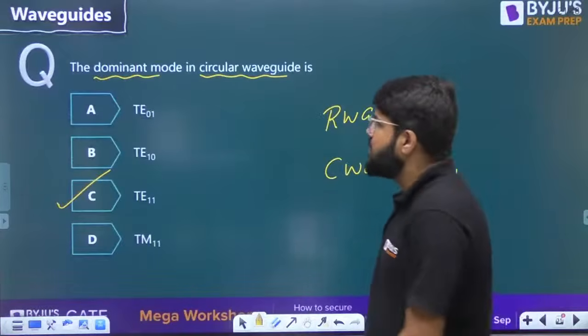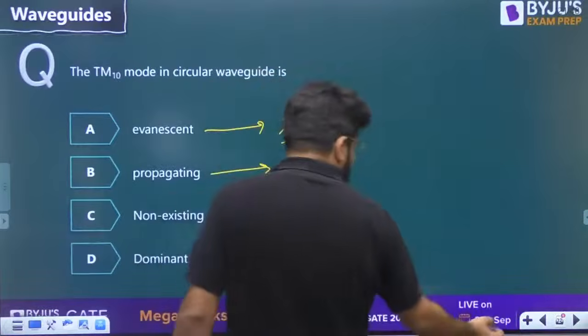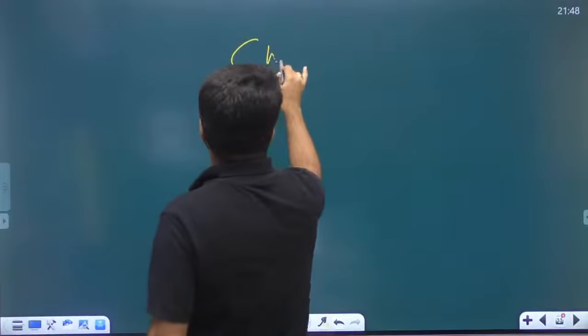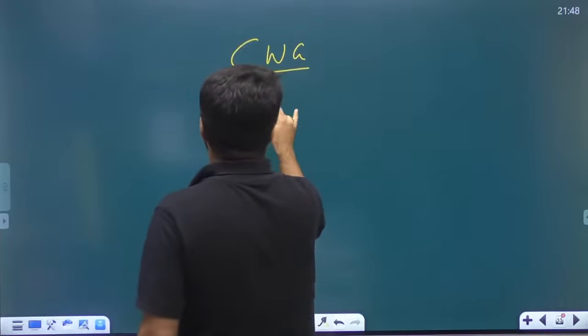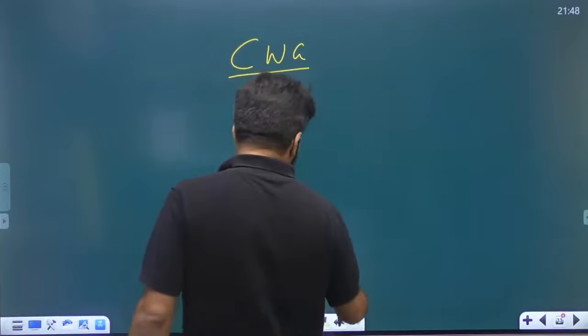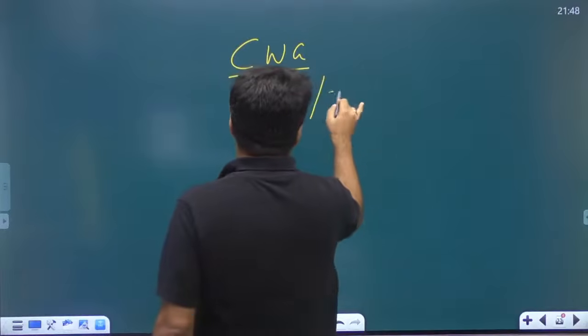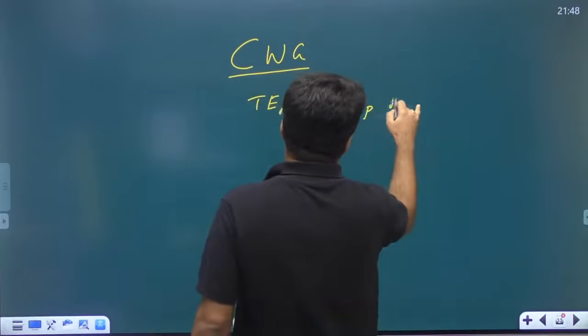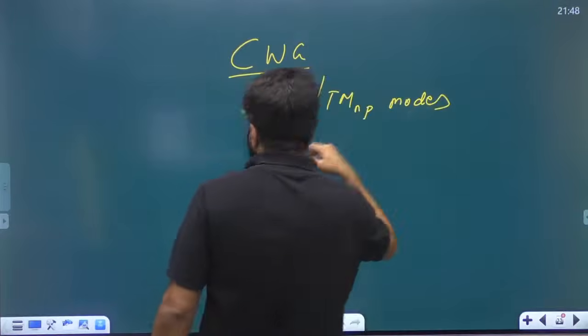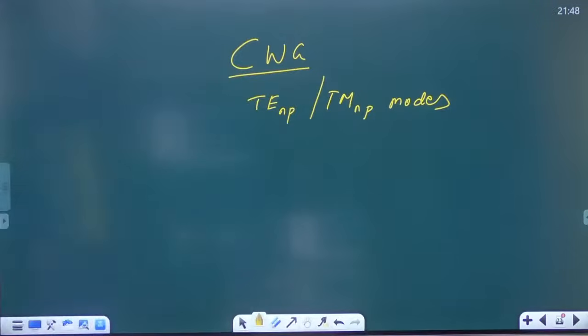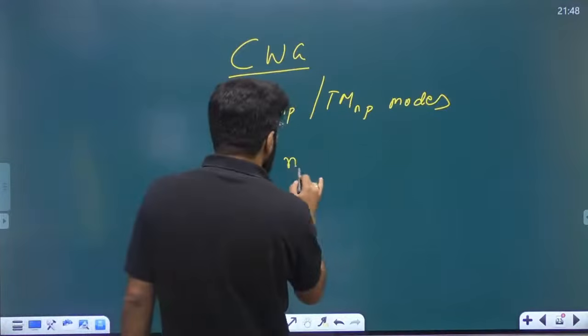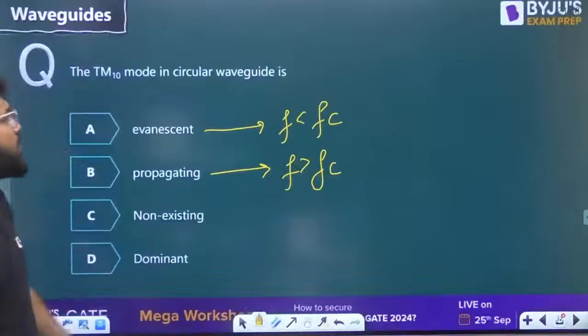Similarly, in the circular waveguides also, you have TE np or TM np modes.